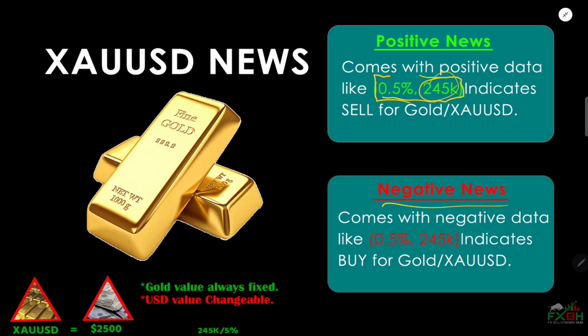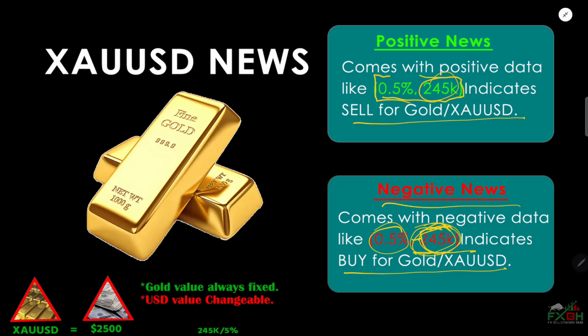Negative news data will come with red color value, like 0.5% with red color, 245k with red color, or it can come with minus 245k. If data comes with positive value we will sell gold, and if data comes with negative value we will buy gold. You have to keep these two things in mind.